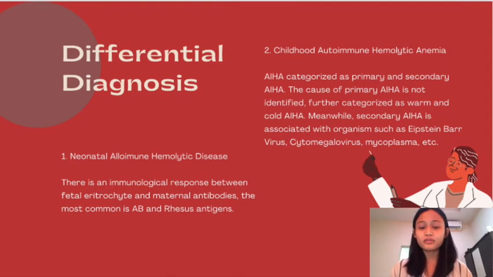The second one is childhood autoimmune hemolytic disease. Childhood autoimmune hemolytic disease is categorized into two, the primary and the secondary. For the primary autoimmune hemolytic disease, the cause is not identified. It is further differentiated based on the temperature activity, or at which temperature the red blood cell antigen is most reactive and causes agglutination. It is differentiated into two, the warm and cold autoimmune hemolytic disease. Meanwhile, secondary autoimmune hemolytic disease is associated with microorganisms such as Epstein-Barr virus, cytomegalovirus, mycoplasma, etc. 22% of patients with secondary autoimmune hemolytic disease is linked with infection.